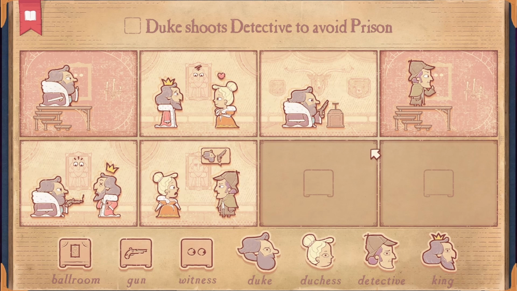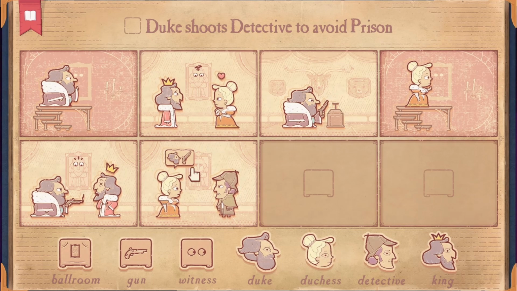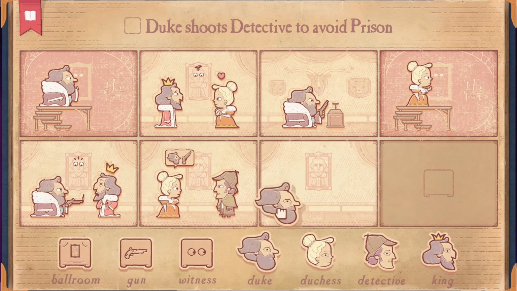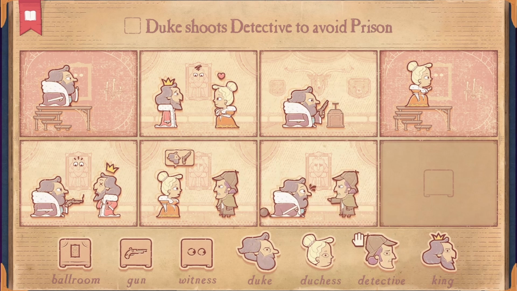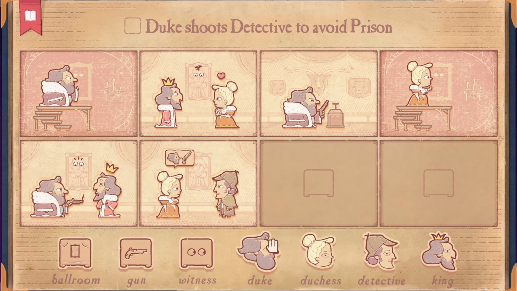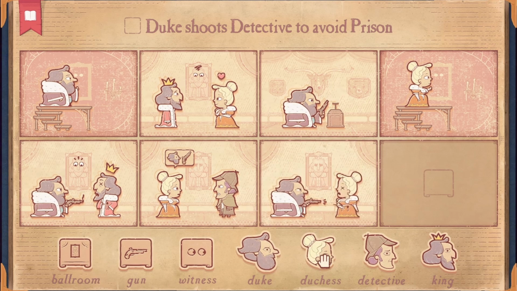Unless the Duchess is the one who sees this. She tells the detective about the shooting. And no, that still doesn't occur. So how? Somehow the Duke needs to learn that the detective knows he's bad. So I'm guessing, yeah, that ain't right.